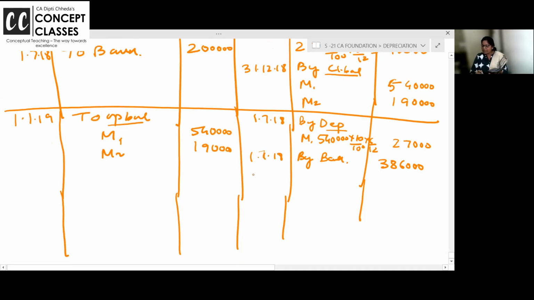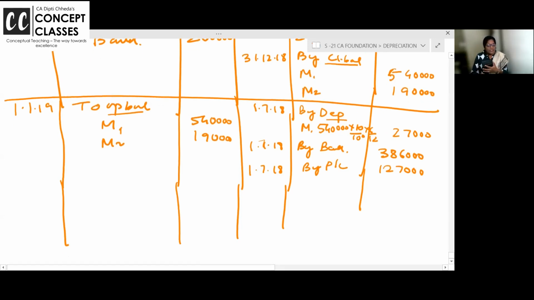And on the same day, we have to calculate the loss. By loss, which will go to P&L account: 540 minus 27,000 minus 386, 1,27,000 is the loss. 540 asset has gone out. Bye-bye. Now, on the same day, another machine is purchased, 4 lakh.